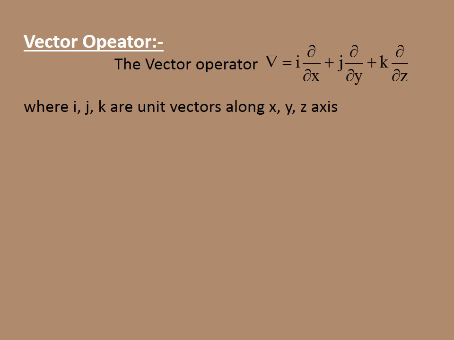Vector operator. The vector operator delta is equal to i into dou by dou x plus j into dou by dou y plus k into dou by dou z, where i, j, k are the unit vectors along x, y, z.